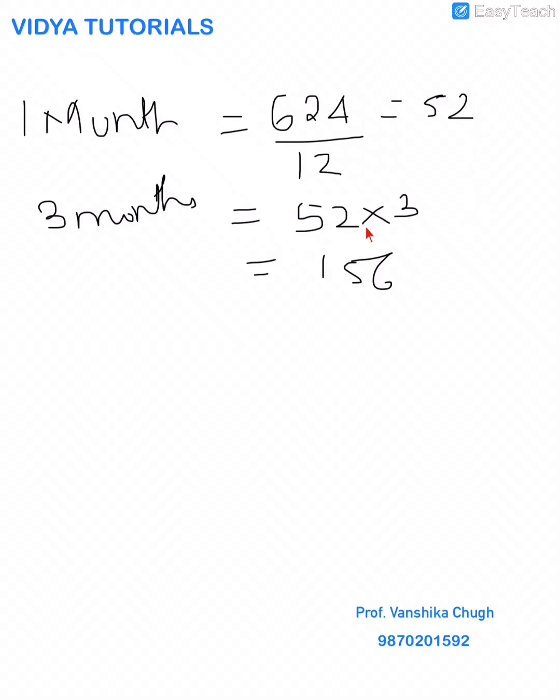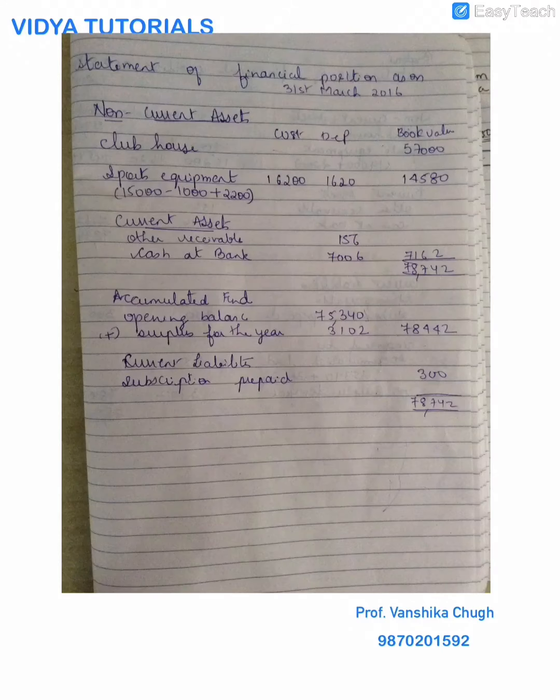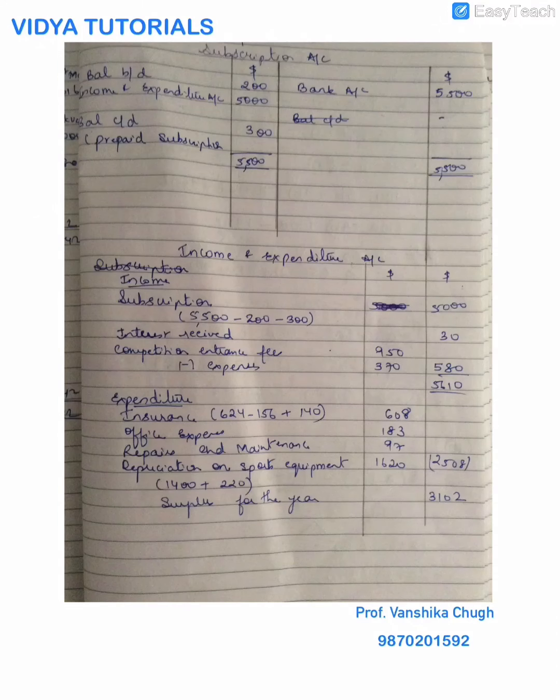Since my year ending is on 31st March and the insurance is paid till 30th June, I have paid 3 months extra of April, May and June. So I have multiplied it by 3 and I have got 3 months prepaid, 156. I have subtracted 156, which is prepaid.